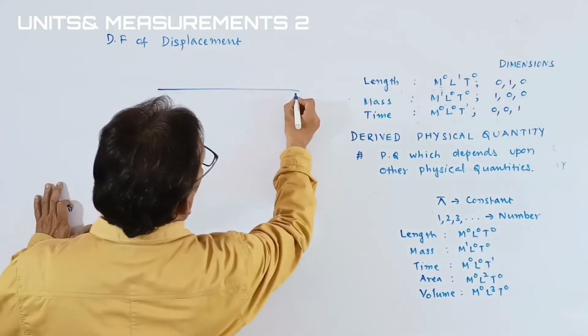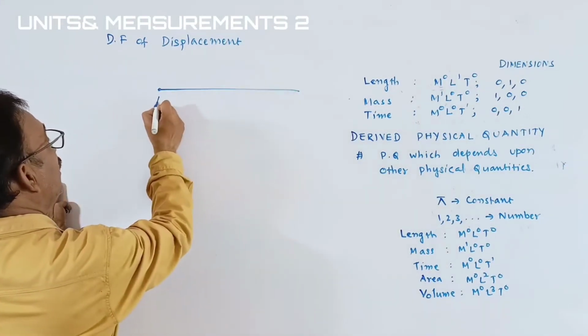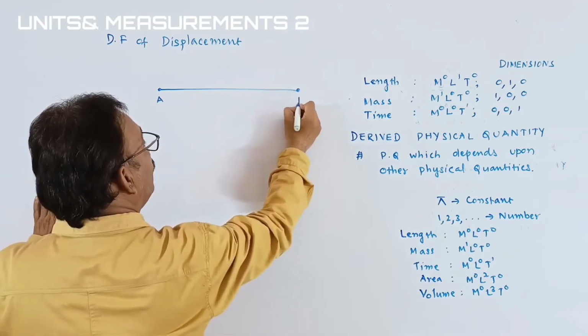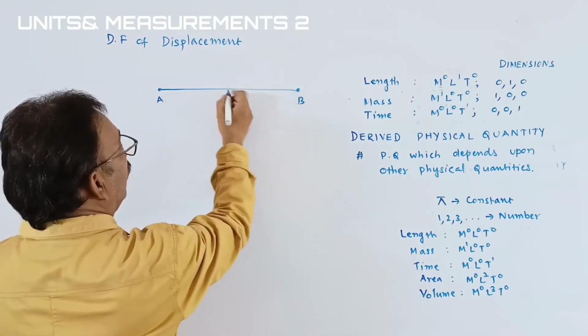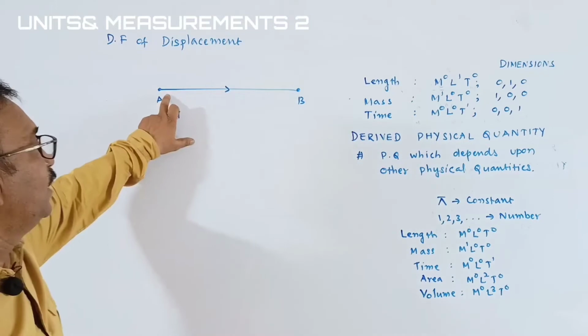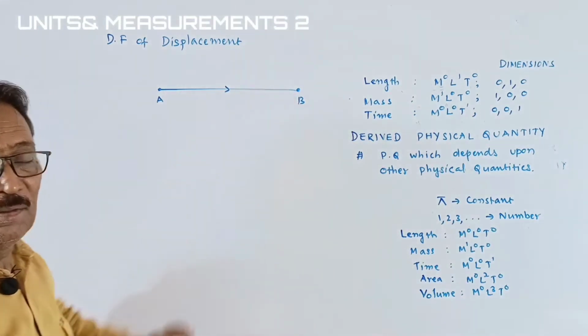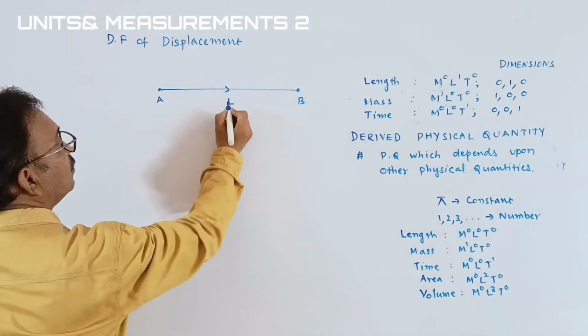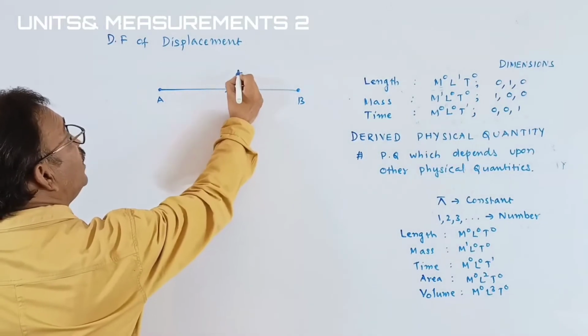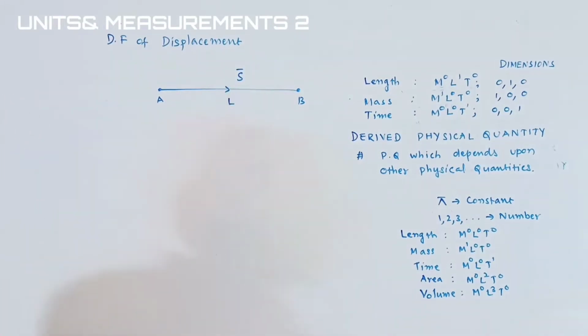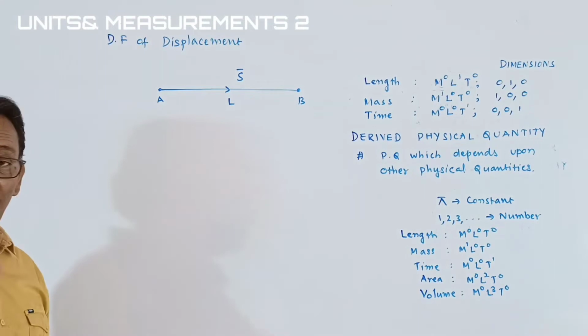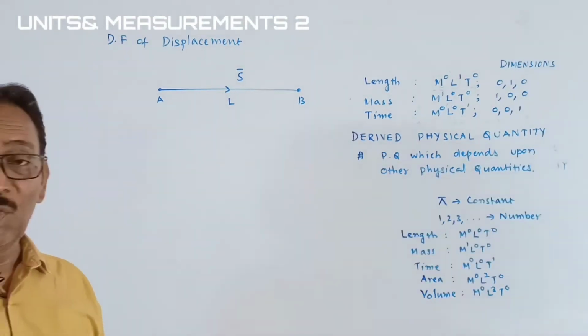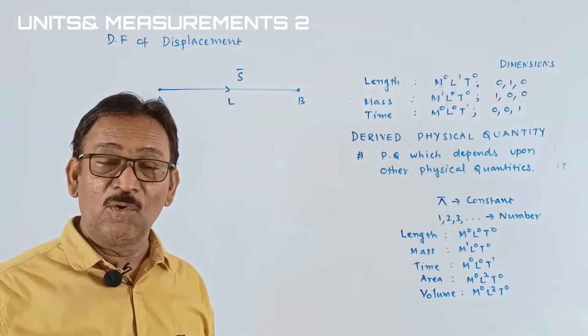Let's say it is the path, say it is A and it is B. Then this one is displacement, the shortest measured length between the 2 points. It's nothing but the length, students. But displacement is a vector. In the next videos, you will learn about the vector physical quantities.